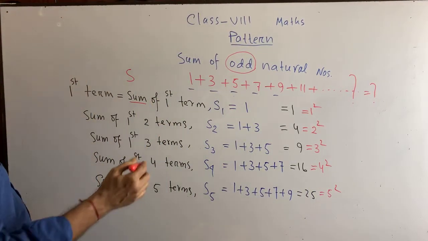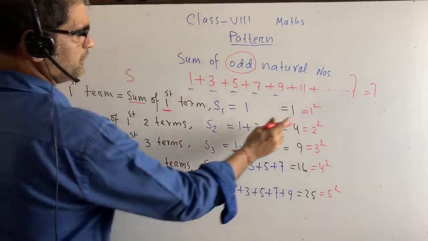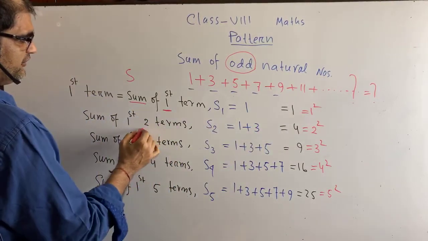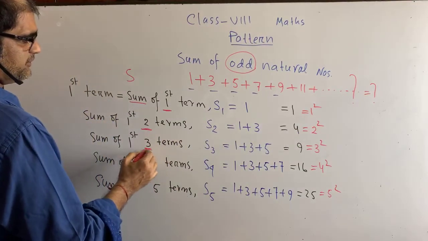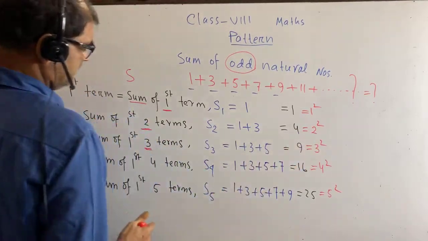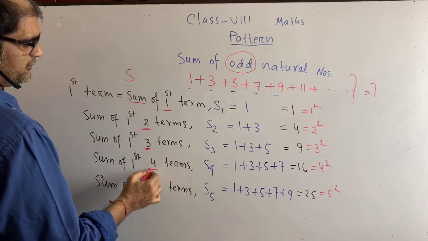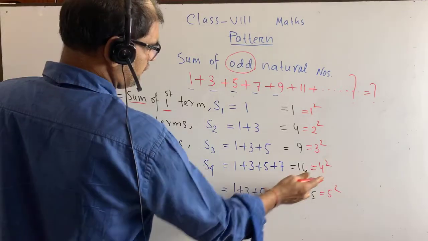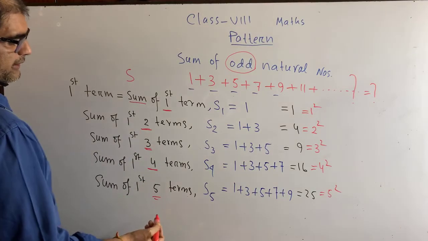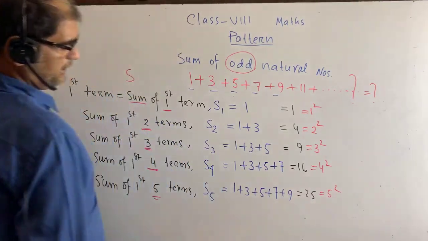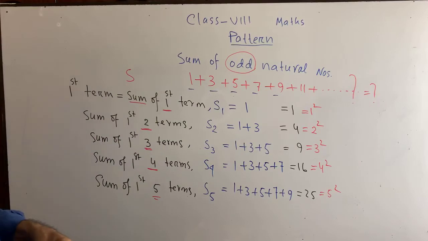You see, this is 1, so it is 1 square. This is 2, so it is 2 square. This is the first 3 terms, so it is 3 square. This is the sum of the first 4 terms, it is 4, so it is 4 square. And for the first 5 terms, same thing, it is 5 square. I think you have got it. I have given the red marks so that you can easily get it.